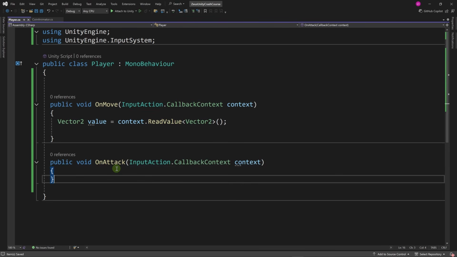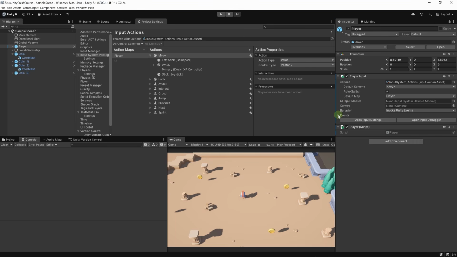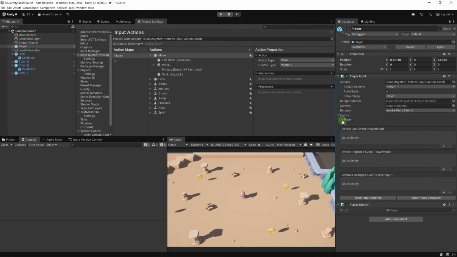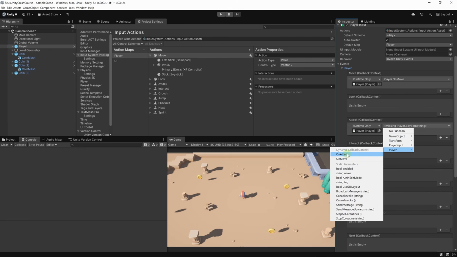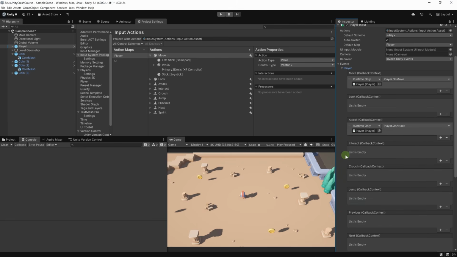Okay, let's connect our OnAttack method with the attack action. Let's open the events on our player input and then let's go to player. And here, since we deleted the method SaySomething, it's going to say missing Player.SaySomething. So it has recognized that the method no longer exists. And by clicking here, we can go to player, then rebind it to OnAttack. All right. So we have the OnMove and OnAttack actions ready to go. They are bound to our script.